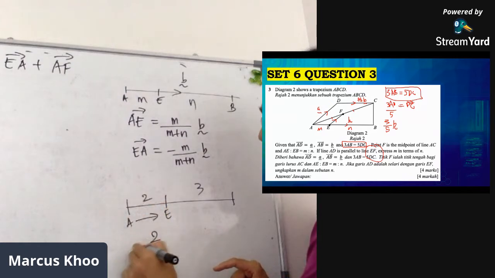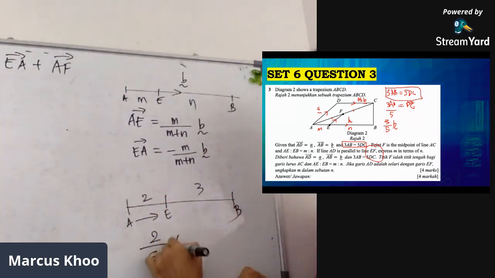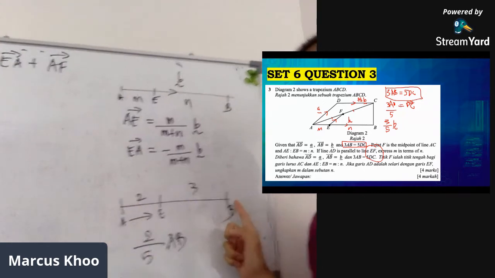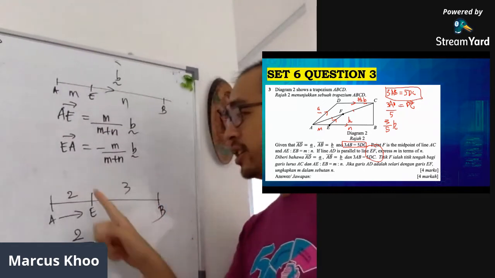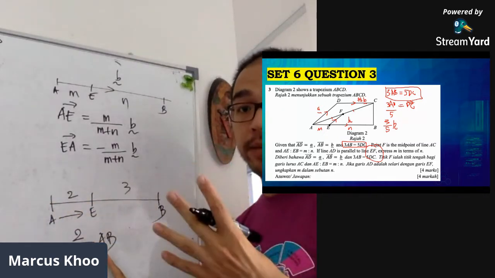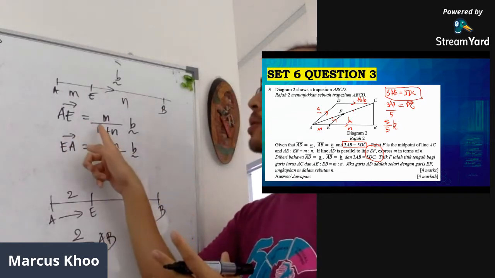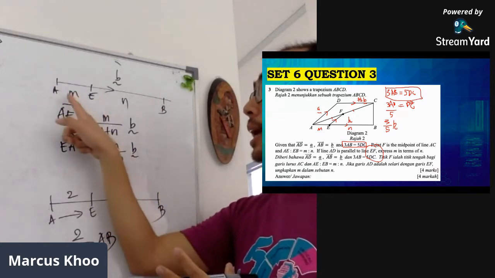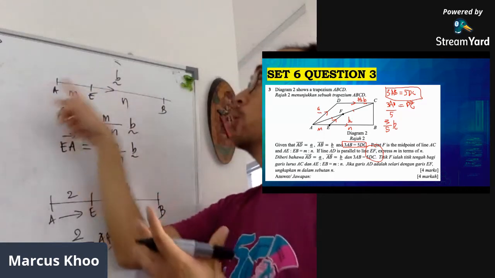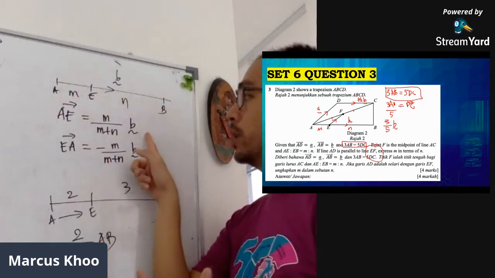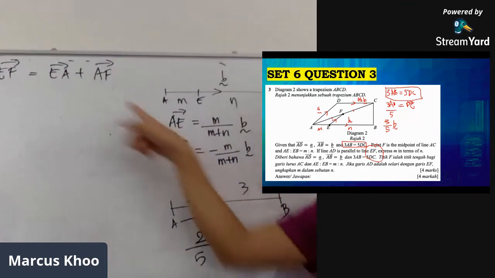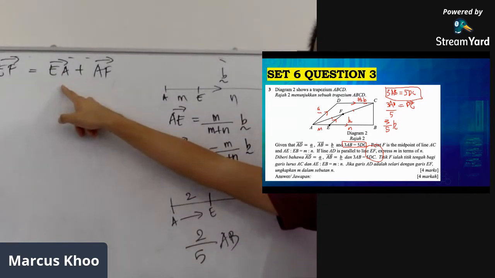So this is 2 over 5 AB, 2 out of the whole thing, 5, because 5 is AB. In the same way, AE is M over M plus N of the whole thing, and the whole thing we know is vector B. So that's vector EA, which you can substitute in here in a while.